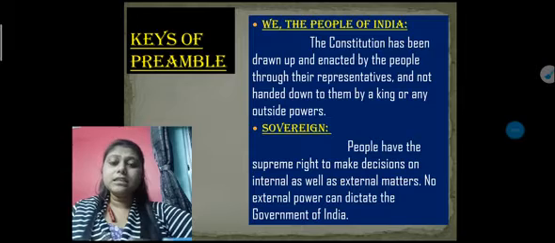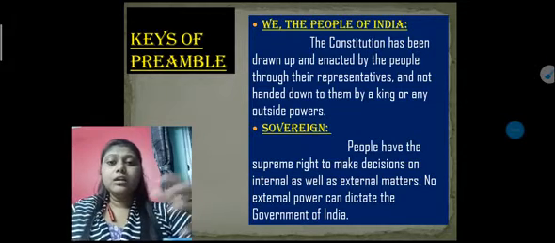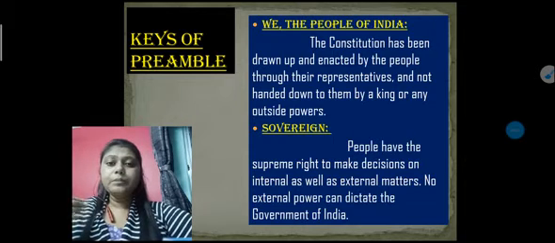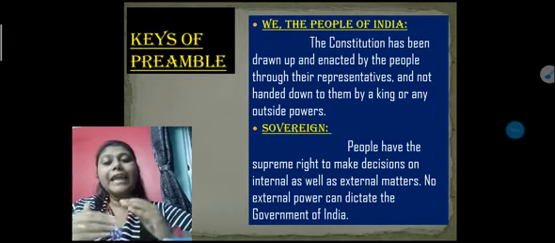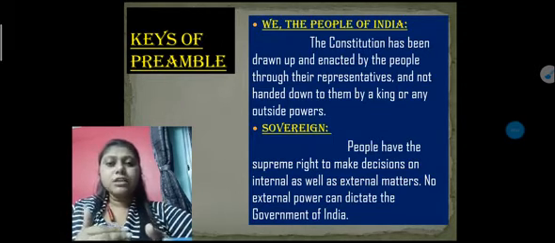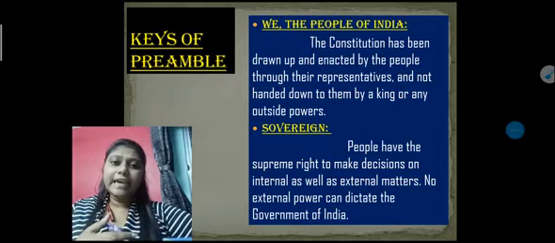Suppose the USA were dictating that India should do this or that, or should keep their armies away from that border. No other government can dictate how our country's government reacts to its external issues. So basically, any government that has the power to take care of its internal as well as external issues is known as sovereign.